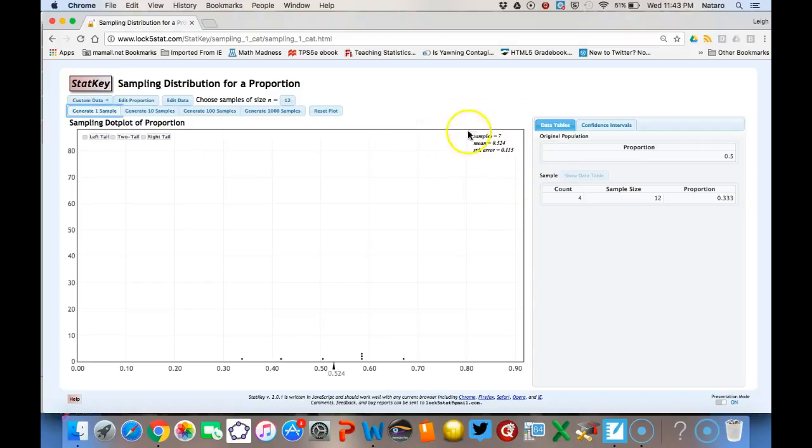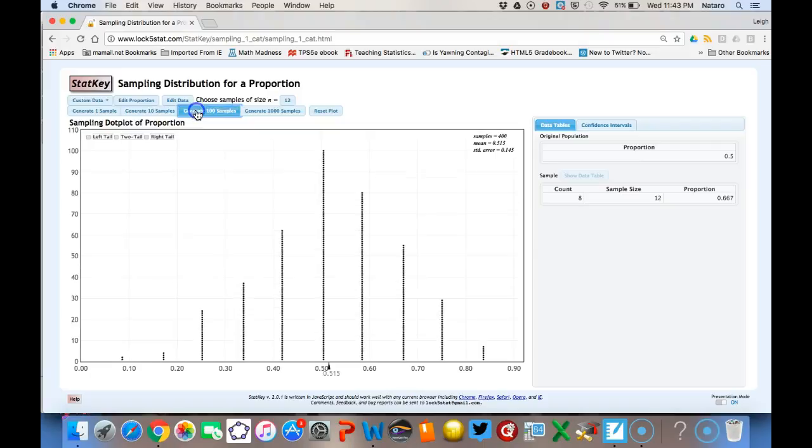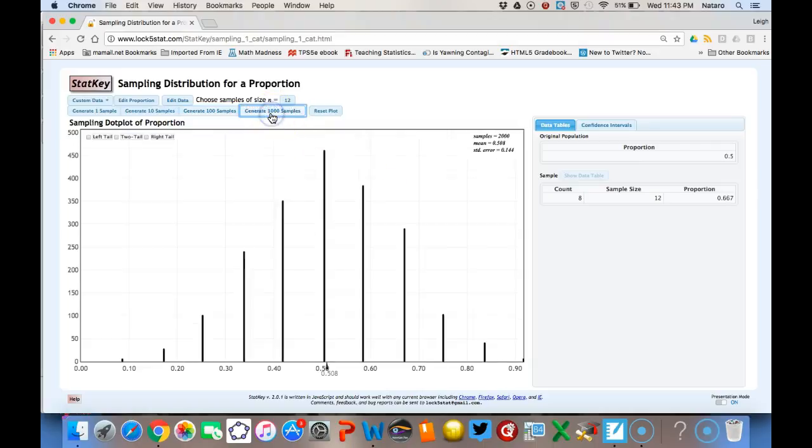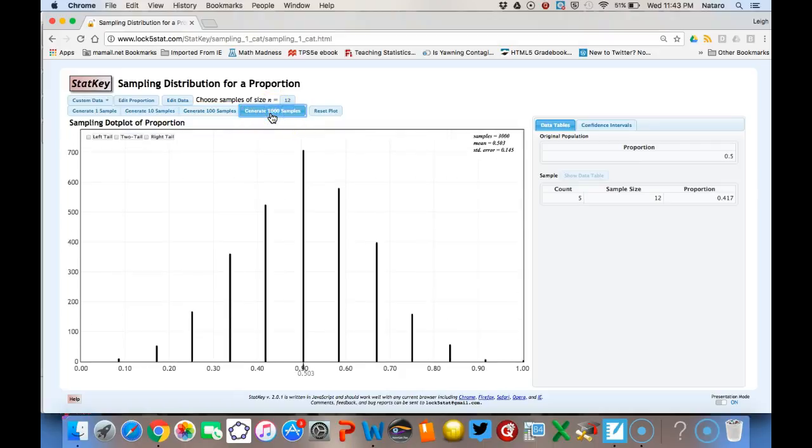And notice here in the upper right-hand corner, it's a little hard for you to see, but it's showing you how many times we've run our simulation, and so on. Let's get up to 100 simulations. So 20, 30, 40, 50, 60, 70, 80, 90, 100, and then 1,000 simulations. And notice there were a few times here where we got results that were similar to what Joy had. Let's get up to 10,000 simulations.